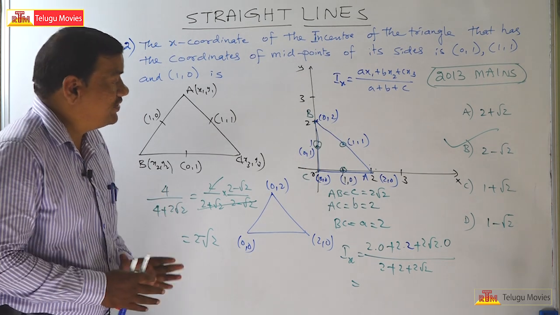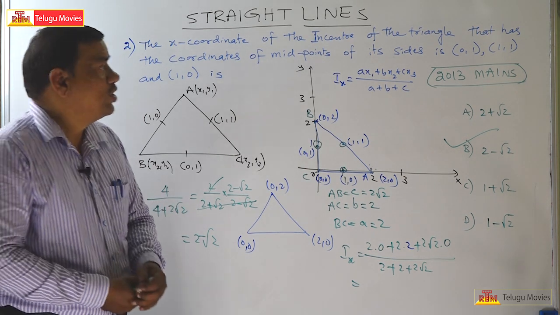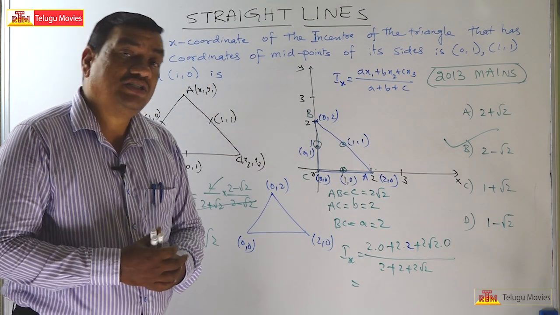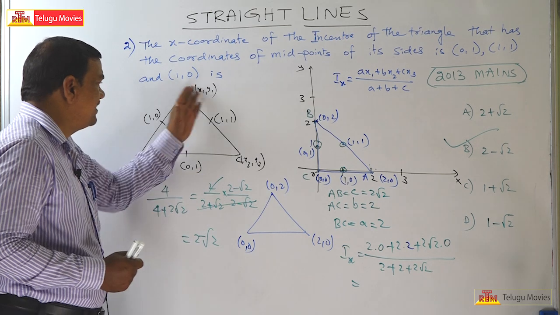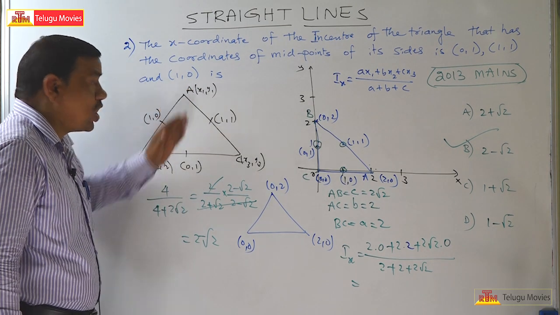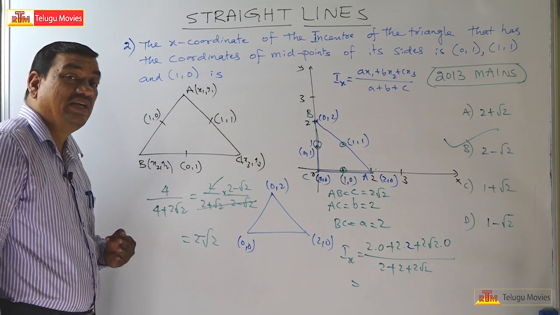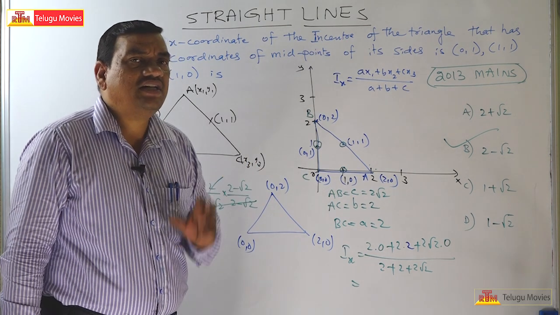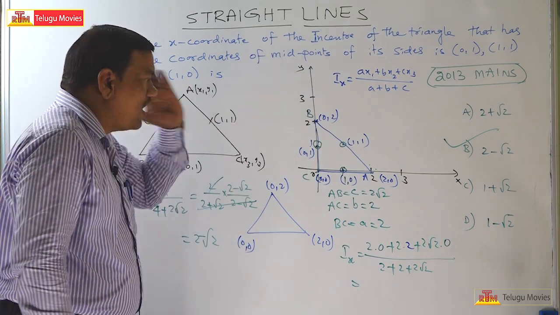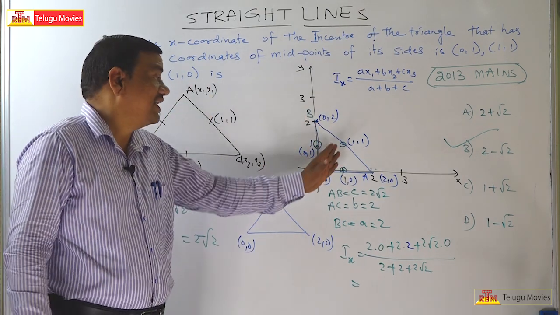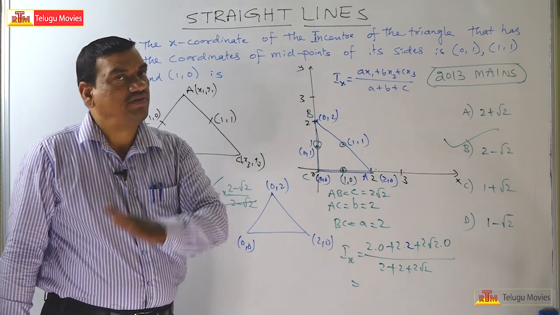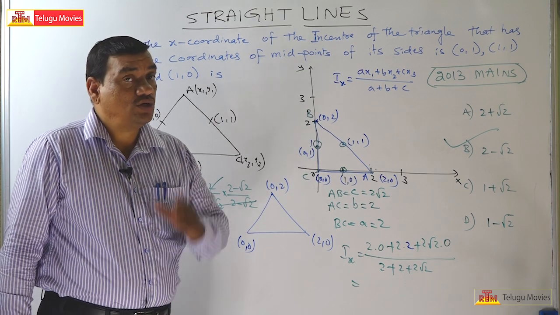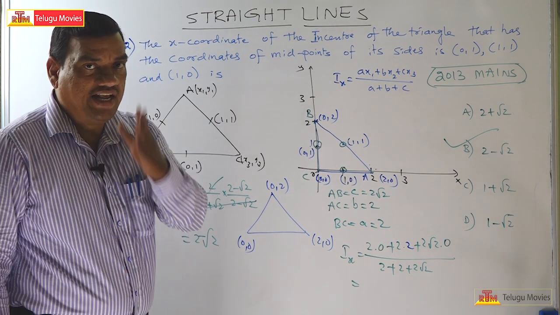Okay, now. This is a problem given in the 2013 Mains examination, but even then students will commit mistakes by taking triangle ABC like this and solving the equations for x1, x2, x3 and y1, y2, y3. So getting those values, there is a chance of making mistakes here. So you have to think analytically. If you think analytically, the solution will be very, very easy. Such type of problems is there, so don't go away. See the next problem.